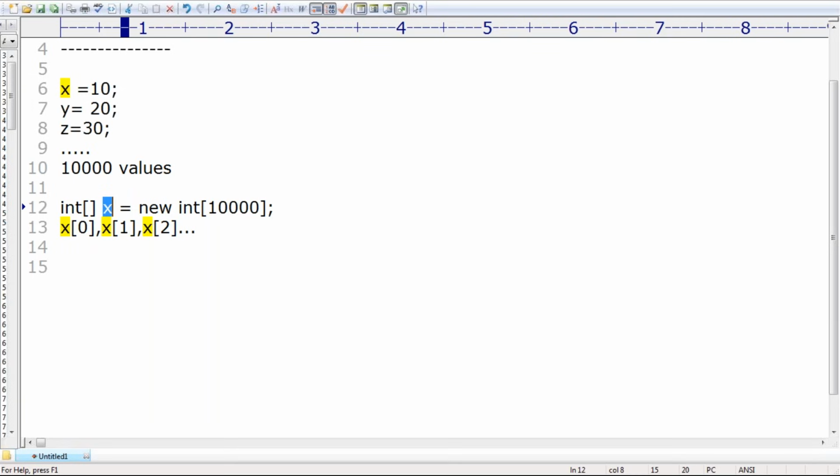Then if you are using only one variable but 10,000 values are there, how can you differentiate them? How can you differentiate these values by using what? Index. Clear, right? Are you able to understand? You can differentiate by using what? Index. Clear, right? Okay, that's all.